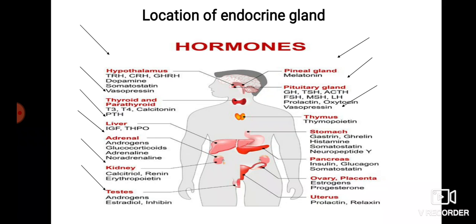And this is the thymus gland, and the stomach has some secretory cells that secrete the hormones gastrin and histamine, okay.